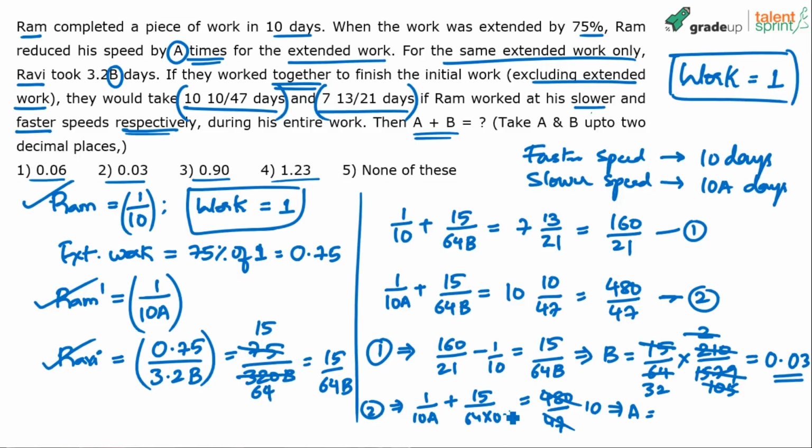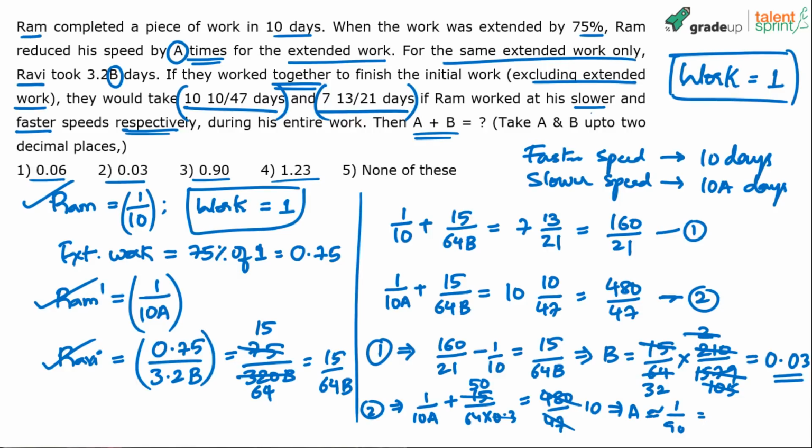If you're able to follow, this part is 50 times 15 by 3, which is 5. This is 50 by 64. 50 by 64 can be taken as 10 by 13. So 10 minus 10 by 13, 130 minus 10, 120 by 13. 120 by 13 is very close to 9. So 10A equals 1 by 9, or A equals 1 by 90, approximately 1 by 90.